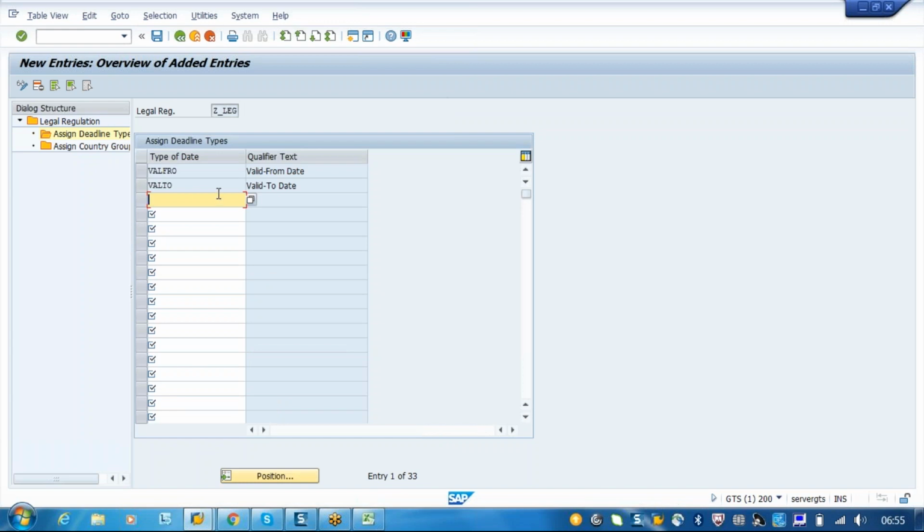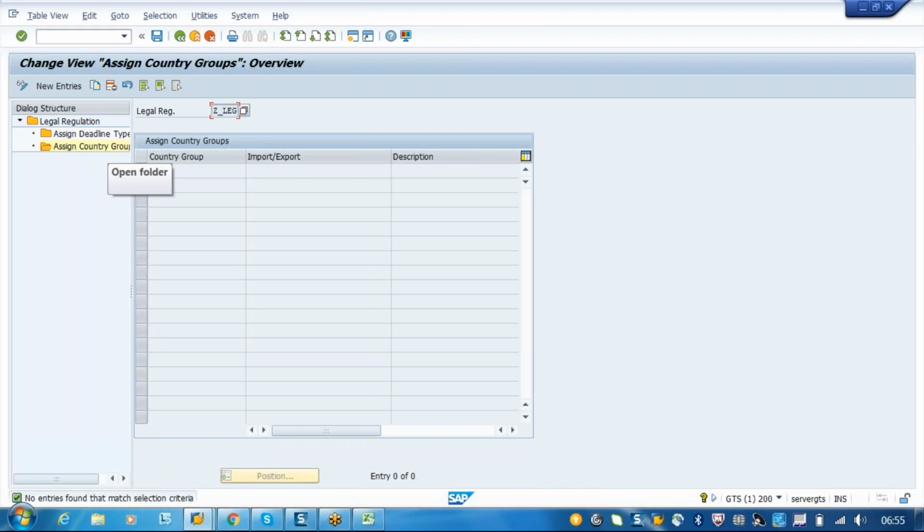Okay, so this is mandatory. Without this, in the legal regulation you will not find the validity dates. Without validity dates, it is very difficult. As I said, the transaction may be correct today, but tomorrow it is a wrong transaction. So with these valid from and valid to dates, we should enable that legal regulation.